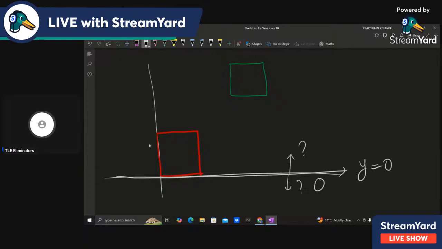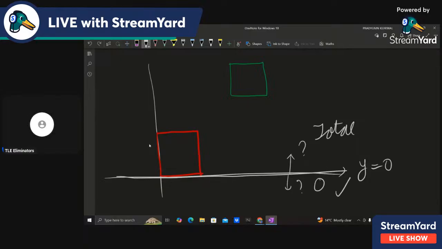Below there will be 0 area, right? And above there will be all the total area. The total area of the square will be above only. Below there won't be any area, and above it, all the area will be there. So that's what happens if y equal to 0. So definitely y equal to 0 is not the answer unless there are no squares. If there is at least one square, then y equal to 0 can't be the answer, because the areas are not equal.